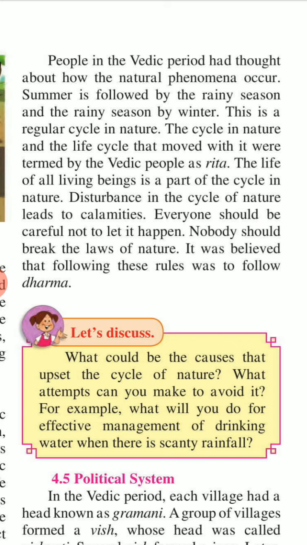The life of all living beings is a part of the cycle in nature. Disturbance in the cycle of nature leads to calamities. Everyone should be careful not to let it happen. Nobody should break the law of nature. It was believed that following these rules was to follow dharma.